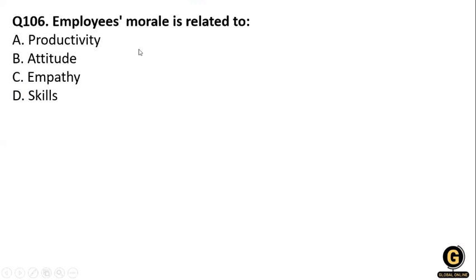The next one: employee morale is related to productivity, attitude, empathy, and skill. Employee morale is related to their productivity. How? Several studies indicate that morale can be directly tied to productivity. The result is also shown in that employee engagement directly impacts productivity. Clear?